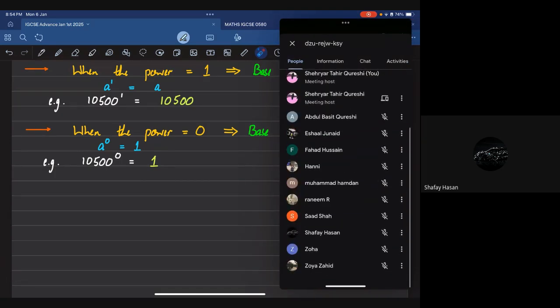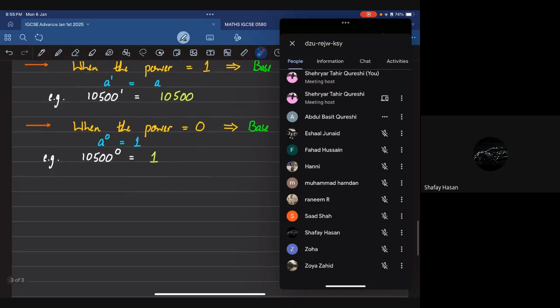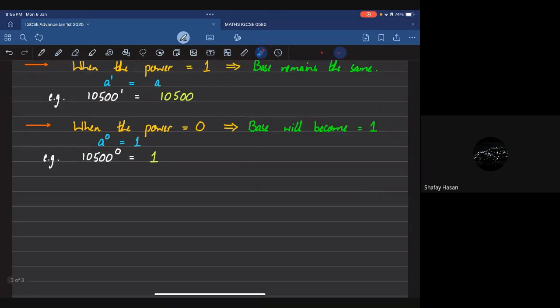Yes, mic's open for anyone. Yes, Basit, what's your idea about it? Basit, you have to tell me one other scenario in which the base becomes 1, but not this scenario. This is when the power is equal to 0, so the base becomes 1. In another scenario, the base also becomes 1. But what is that? Yes, Basit.